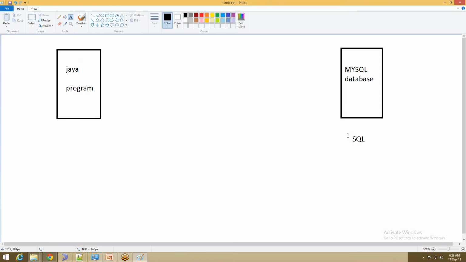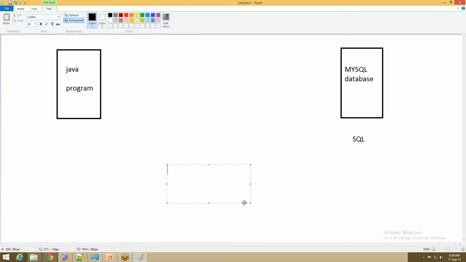So I need to write all the queries in SQL. If suppose I want to create a table, I need to write create table, some table name, and I need to give some values. If I'm writing insert, I need to write insert into some table. As per syntax, I need to write all these things in terms of SQL. So this SQL language is used to interact with the MySQL database.